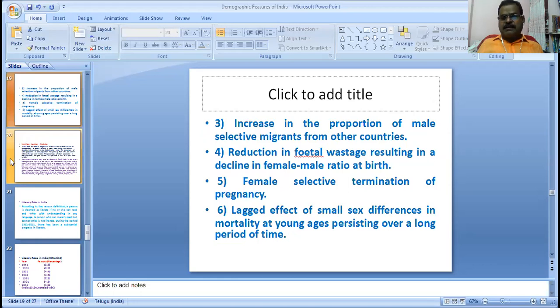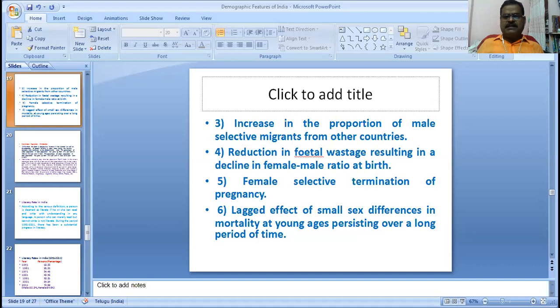First, discrimination between male and female; the increase in the proportion of male selective migrants from other countries; reduction in fetal wastage resulting in a decline in female-male ratio at birth level; female selective termination of pregnancy; lagged effect of small sex difference in mortality at young ages persisting over a long period of time, especially in rural India, where 68% of the population lives. The mentality of the 68% rural population leads to differential treatment of male and female.